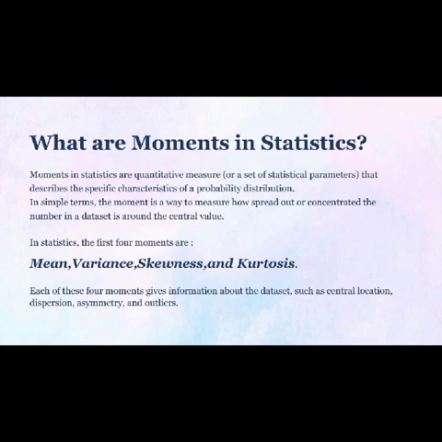In statistics, the first four moments are mean, variance, skewness, and kurtosis. Each of these four moments gives information about the dataset, such as central location, dispersion, asymmetry, and outliers.